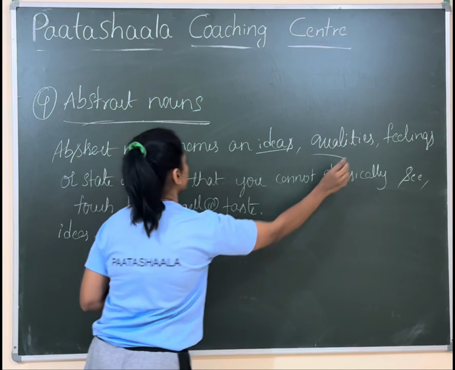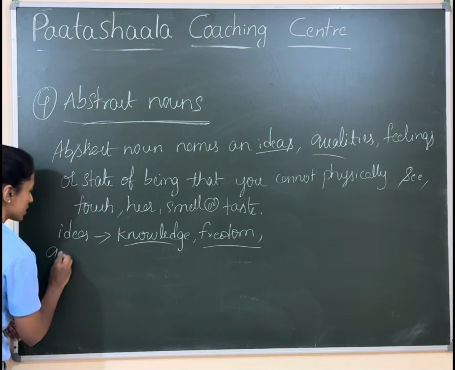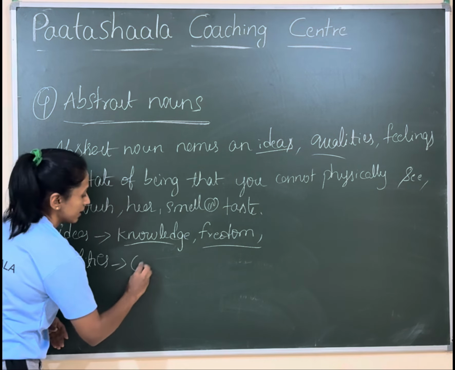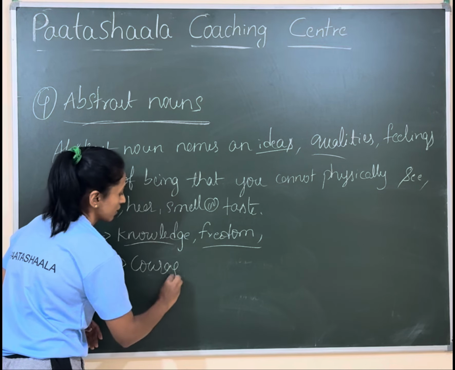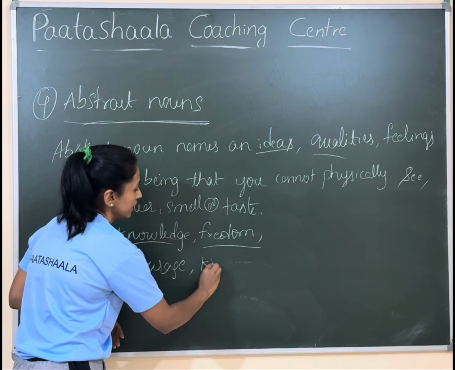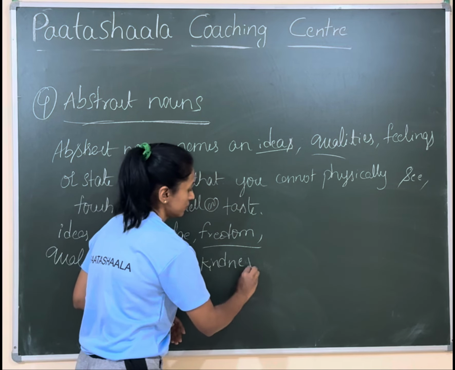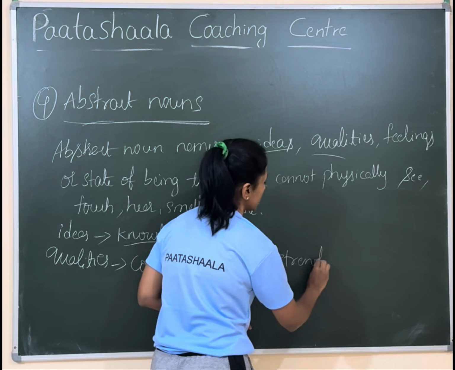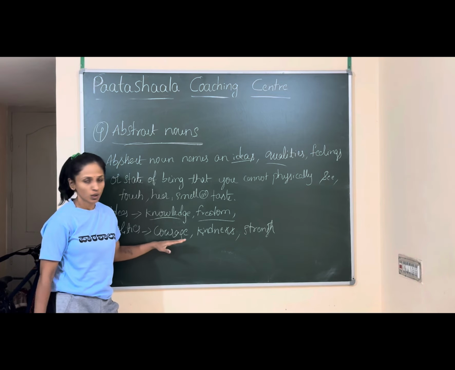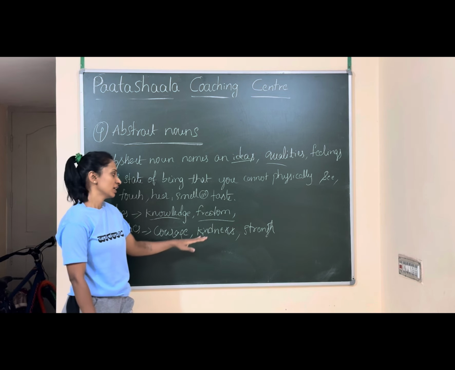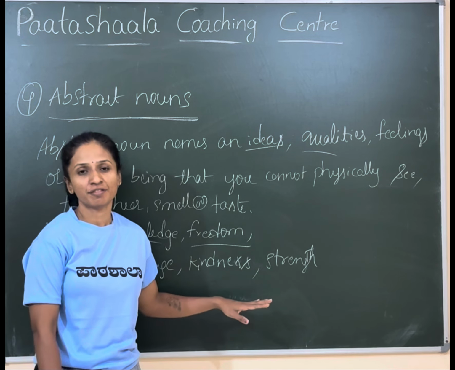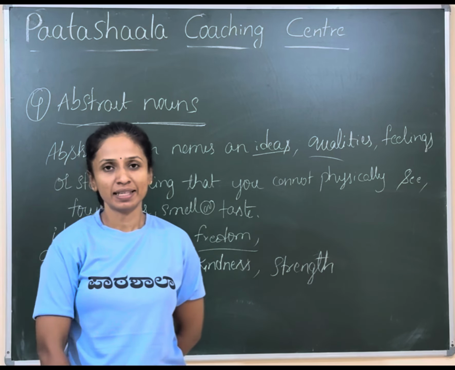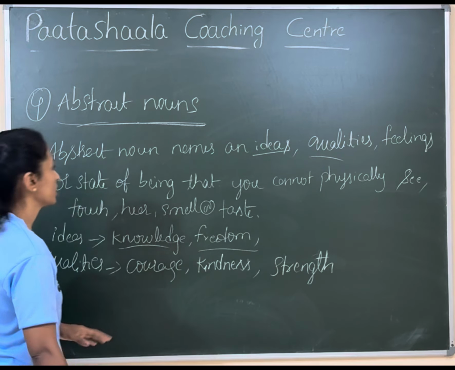Now qualities. What are the qualities we have in abstract nouns? Qualities like courage, kindness, strength. The quality of having a courageous nature, the quality of having a friendly nature, the quality of being physically and mentally strong. So these come in qualities.